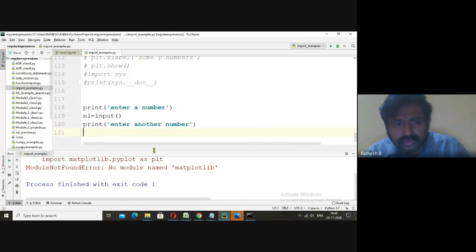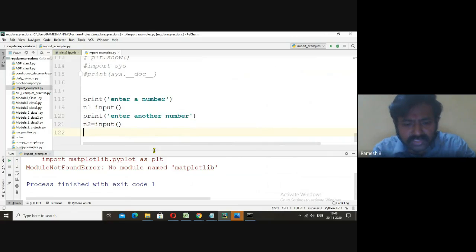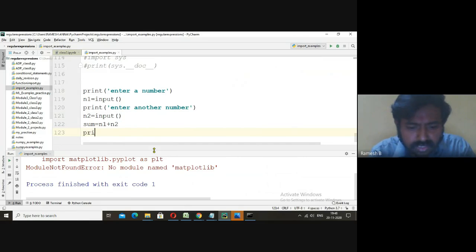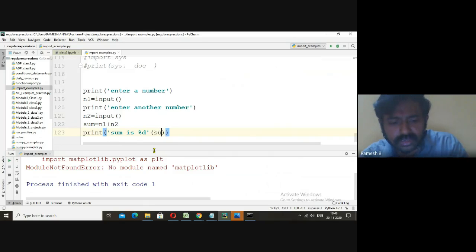Now I'll take n2. n2 is equal to input. Now after this I'll add it and I'll put that one in sum. n1 plus n2. After that I'll print "sum is" and percentage d. Here we will be using C style. I'll be writing sum prefixed with percentage.